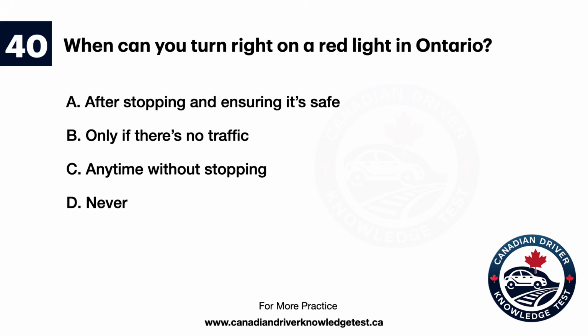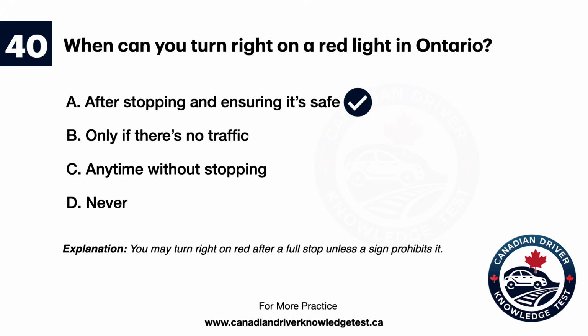Question 40. When can you turn right on a red light in Ontario? A. After stopping and ensuring it's safe. B. Only if there's no traffic. C. Anytime without stopping. D. Never. The answer is A. After stopping and ensuring it's safe. Explanation. You may turn right on red after a full stop unless a sign prohibits it.